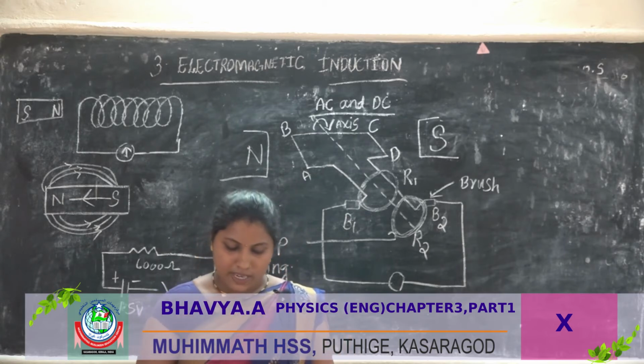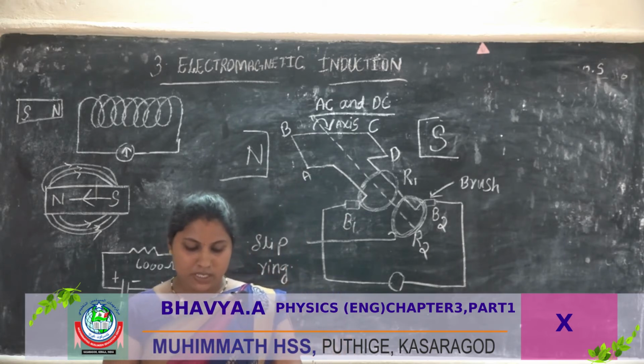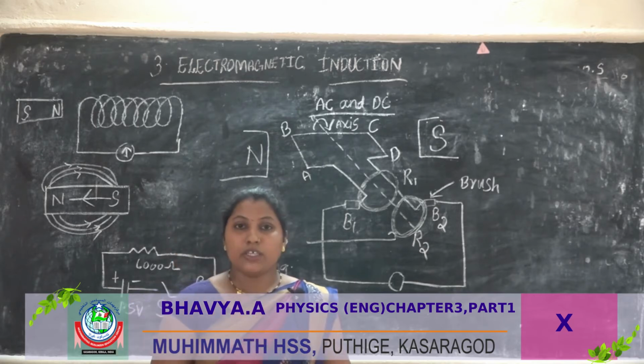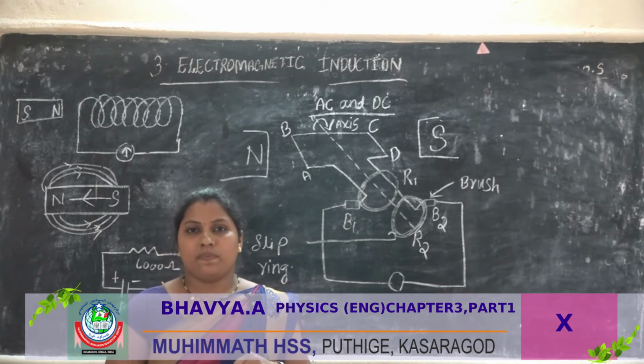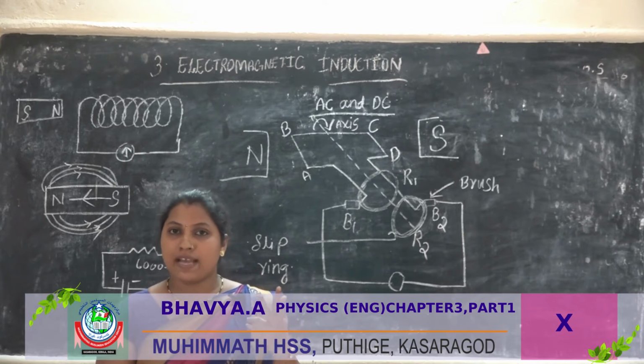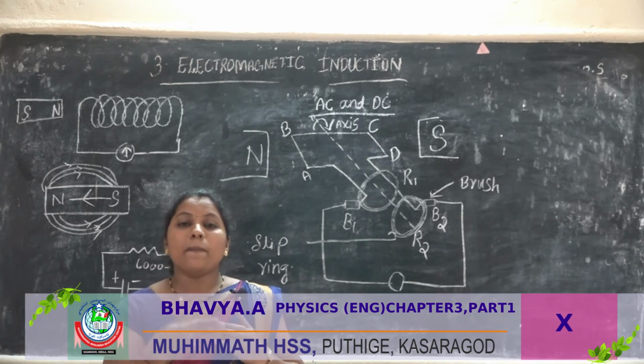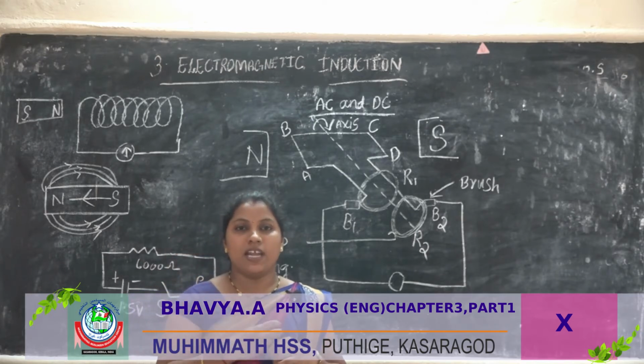Then the British scientist John Ambrose Fleming discovered that induced EMF is maximum when the conductor moves perpendicular to the magnetic field lines.